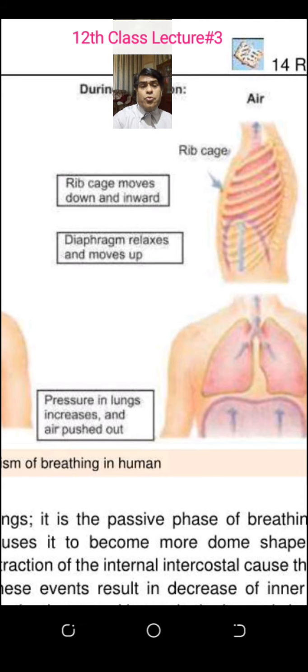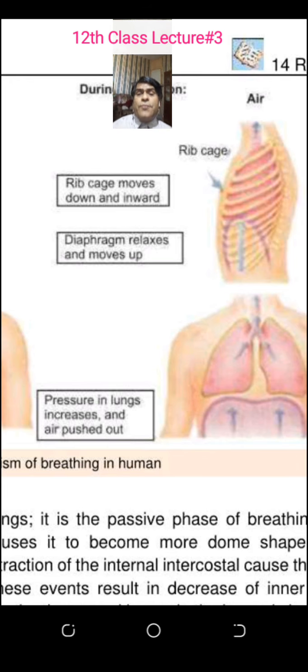According to the rule you studied in 10th class, when one muscle contracts, the other muscle relaxes. This means when the external intercostal muscle contracts, the internal intercostal muscle will relax. This process is called antagonistic. You know this term from my questioning in the classroom.